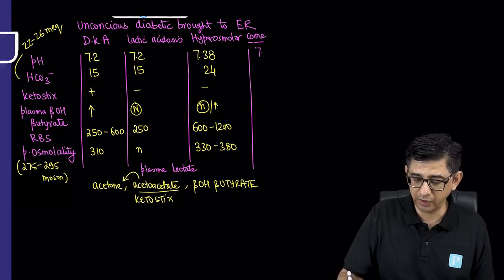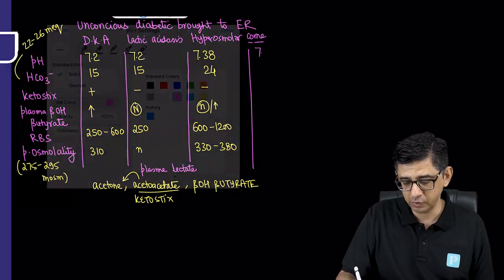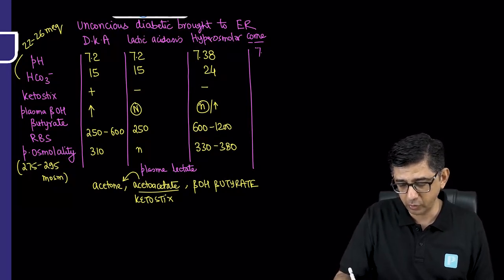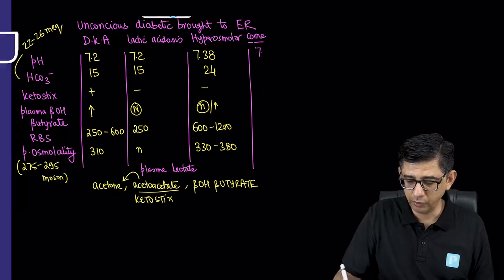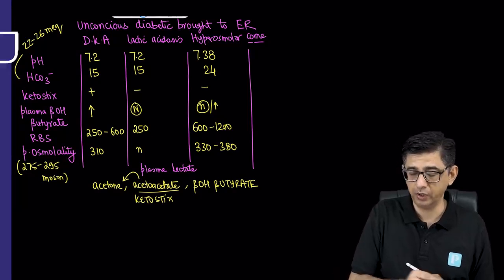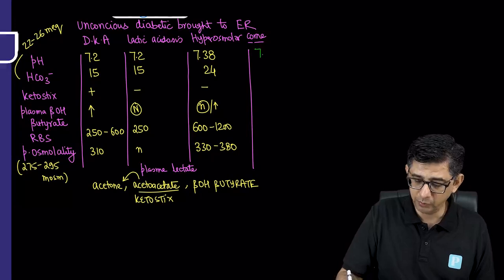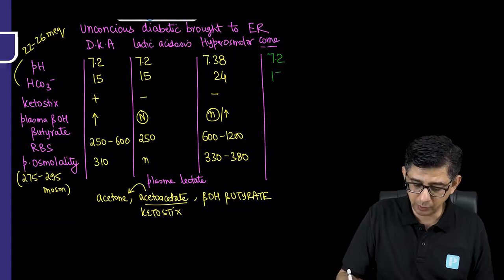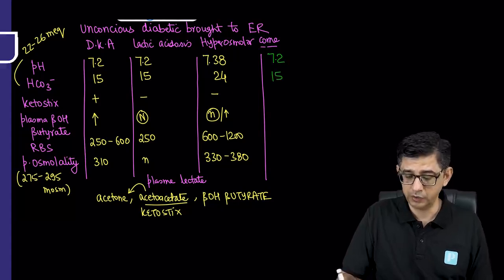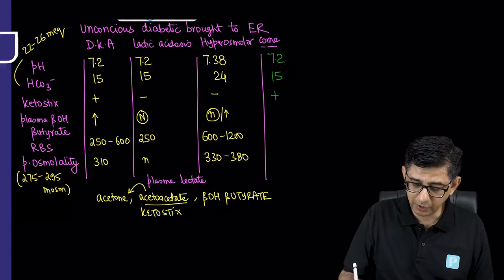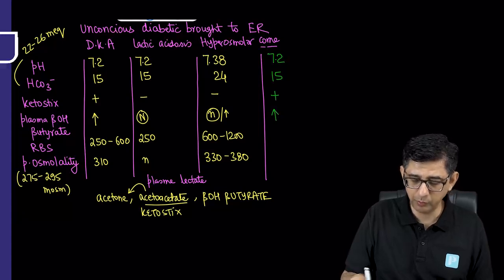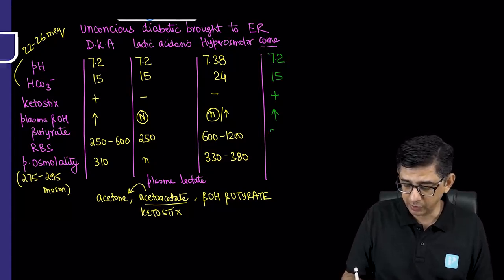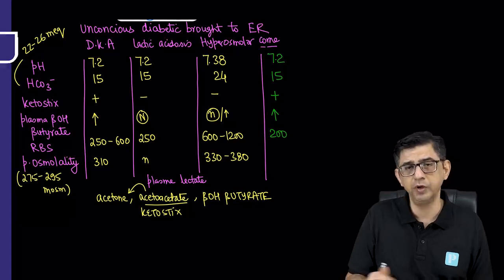So look at this once again. We have a patient, and this would be a very outrageous report, I would say. I would like you to listen with care and compare this with the report of diabetic ketoacidosis, where the pH is 7.2, acidosis is there, bicarbonate is about 15, and ketones are also present by ketosticks. Plasma beta hydroxybutyrate values are elevated, but the blood sugar of the patient in this particular case is given to be only, let me say, 200.